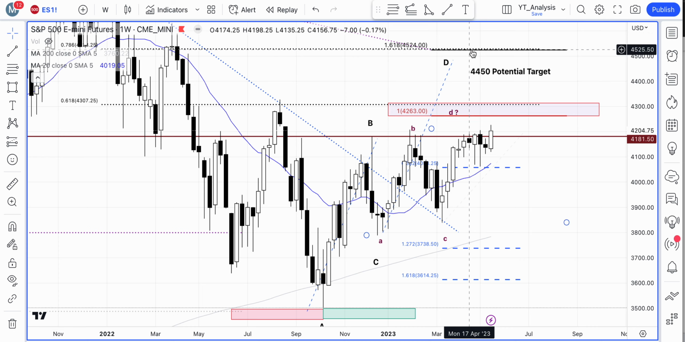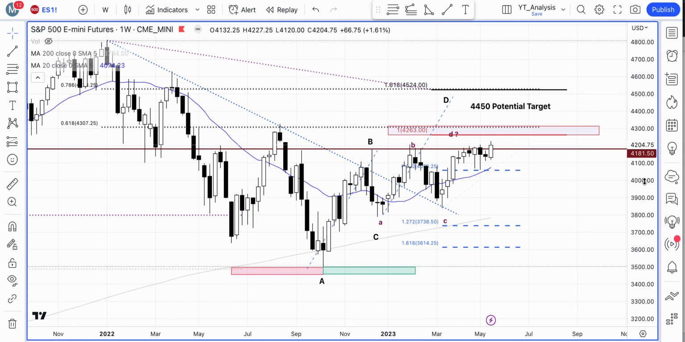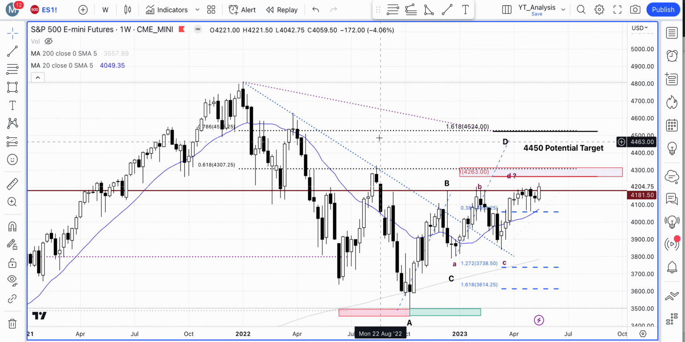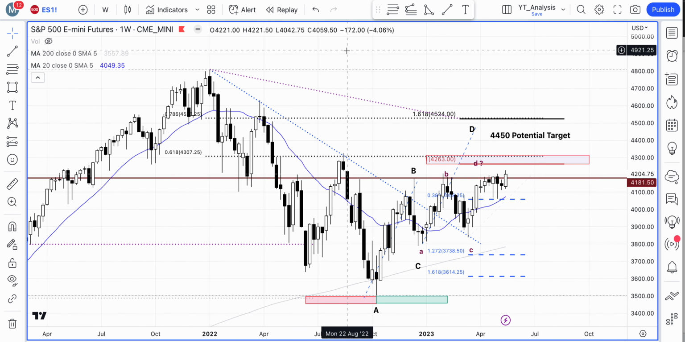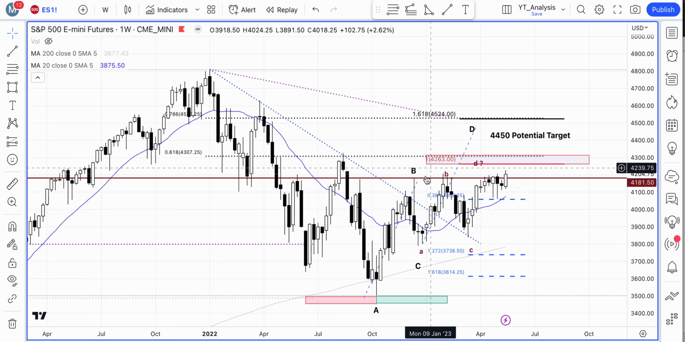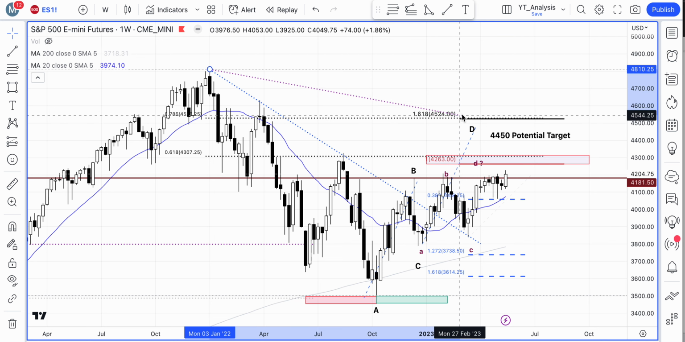And 4500 is where we have this 78.6% Fibonacci retracement coming in from the highs reached back on the 3rd of Jan 2022. And we also have a 1.618 expansion as well of a Fibonacci retracement.